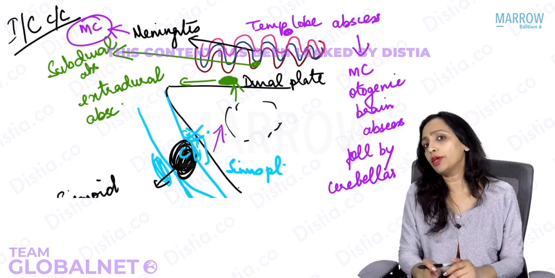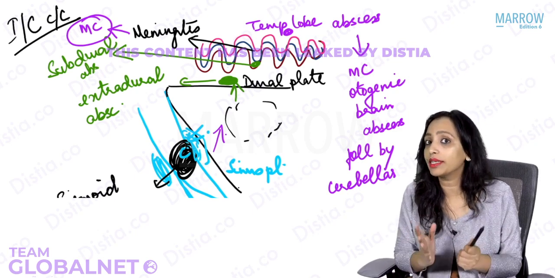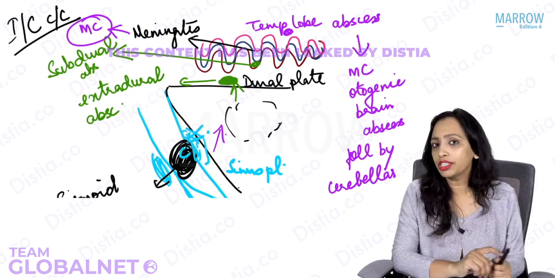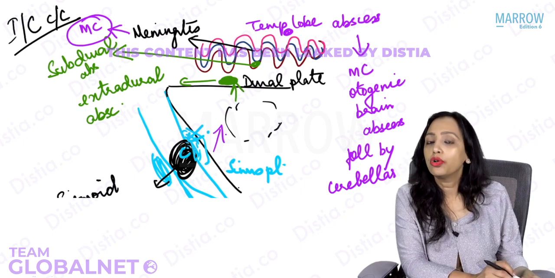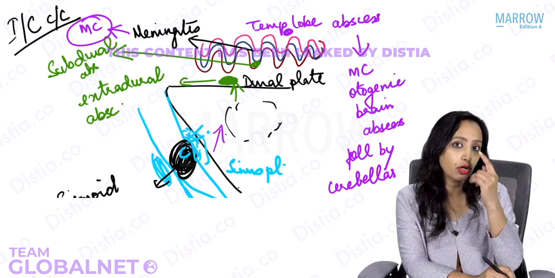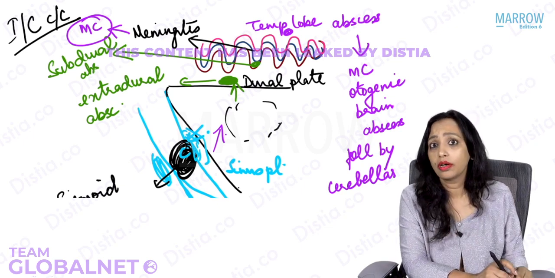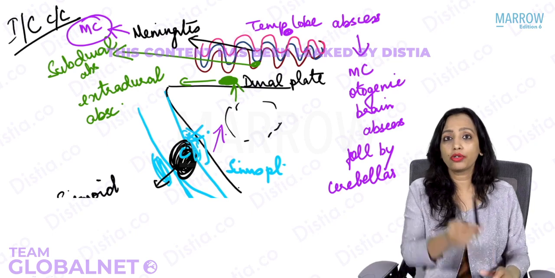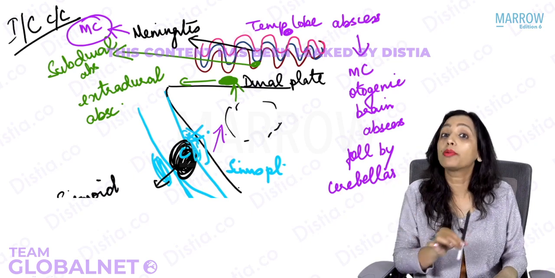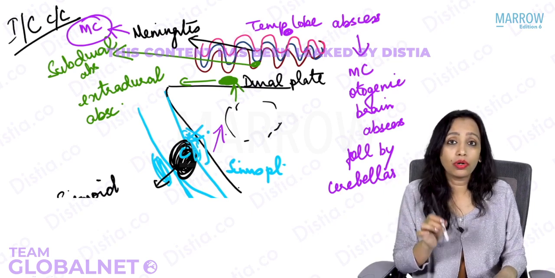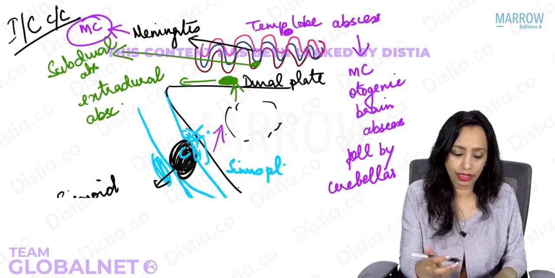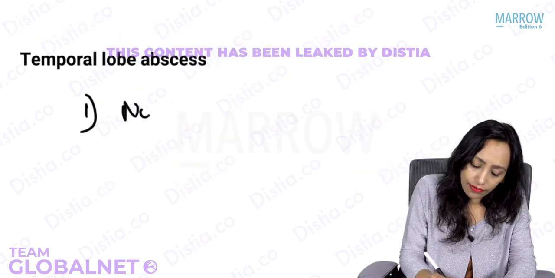So how will you know any patient of otitis media has now presented with a temporal lobe abscess? Will there be personality changes? Do personality changes occur in temporal lobe abscess? No, they occur in frontal lobe abscess. So in temporal lobe abscess, what is the feature? Nominal aphasia. What is nominal aphasia? You show him a pen and ask him what is this, name this. He will tell you this is used to write. He will not be able to name it as pen. So in temporal lobe abscess, naming is not there. That is known as nominal aphasia.